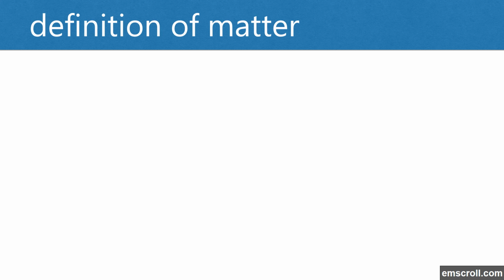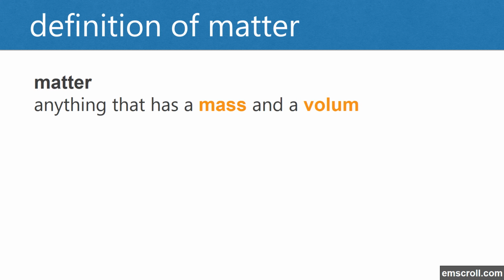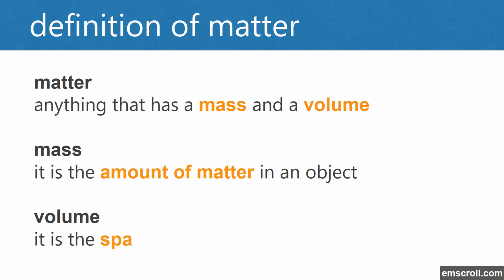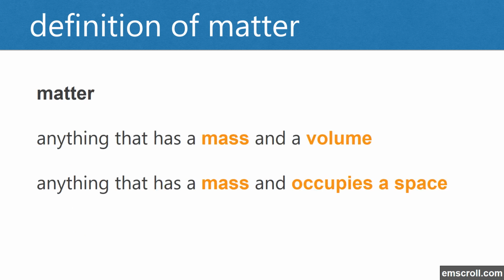So we now have a full definition of matter after we defined mass and volume. Matter is anything that has mass and volume. Mass is the amount of matter in an object, and volume is the space occupied by the object. So we can define matter as anything that has mass and volume, or we can even say it is anything that has mass and occupies space. And occupies space refers to volume, because volume is the space occupied. So we can say occupies space instead of volume.